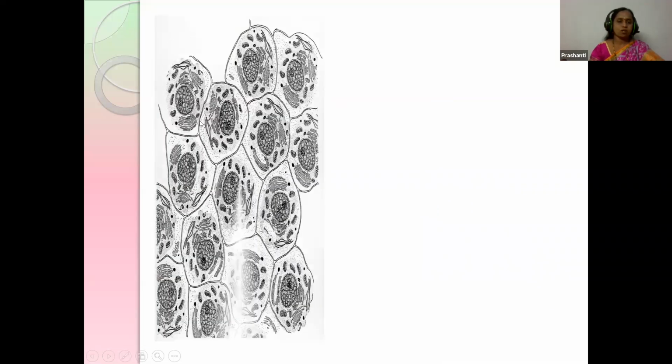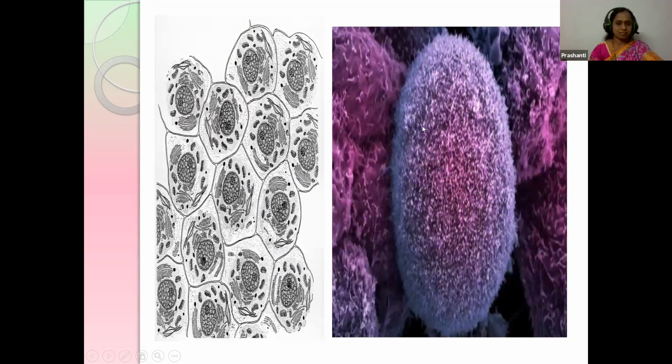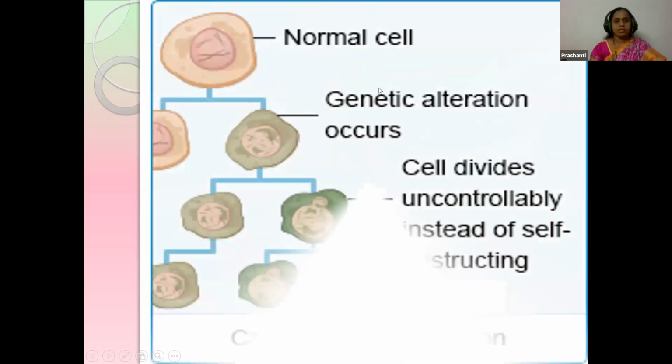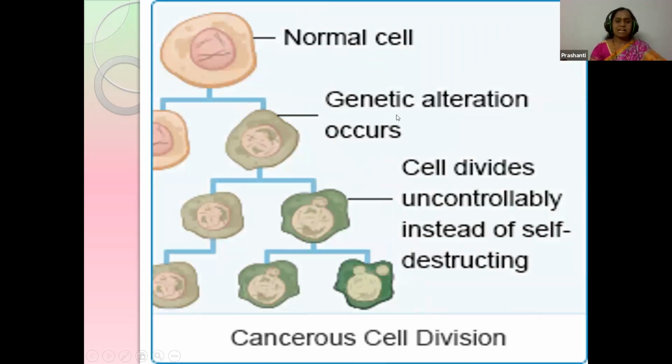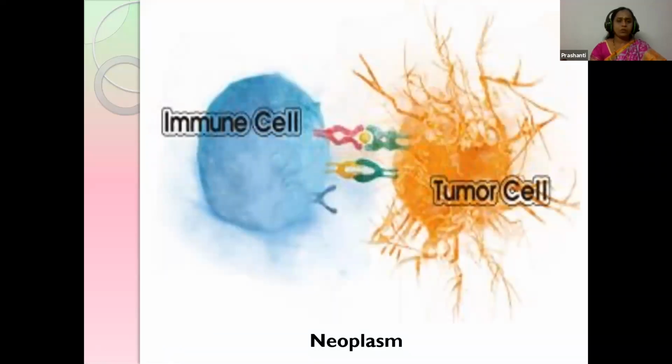Here this is the normal cell, children. It has boundaries and is limited. And when you see this, this is the cancer. Here there are no boundaries. They keep spreading all over the body. The normal cell undergoes alterations at the genetic level, and the cells divide without control and form cancer cells. Over here, there are some lumps that are seen in our body.